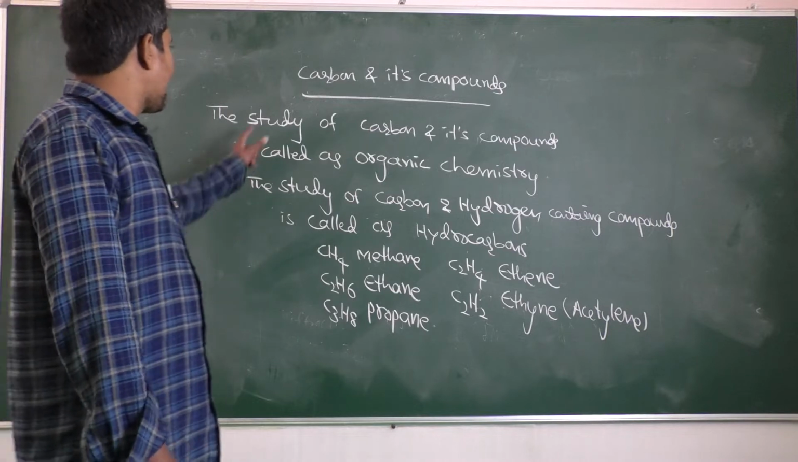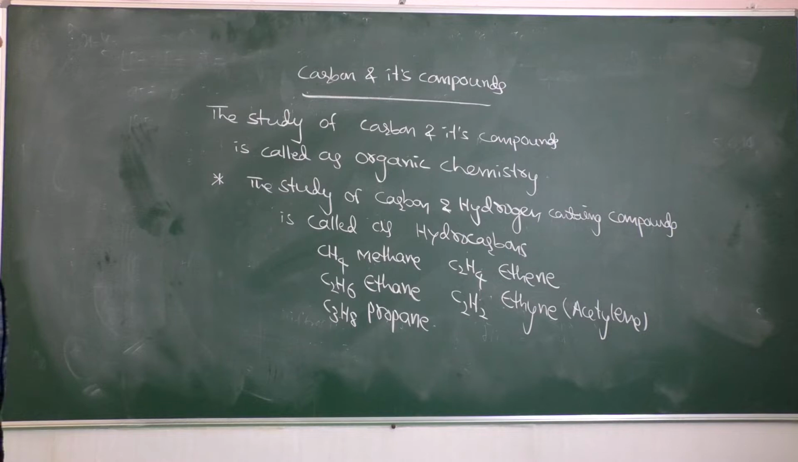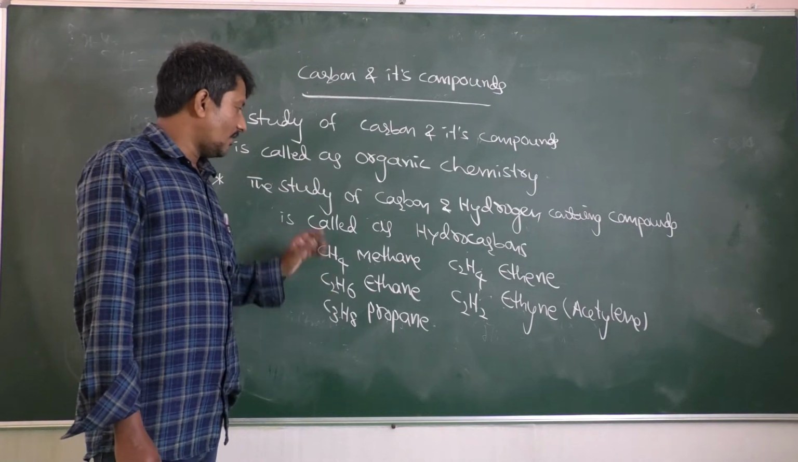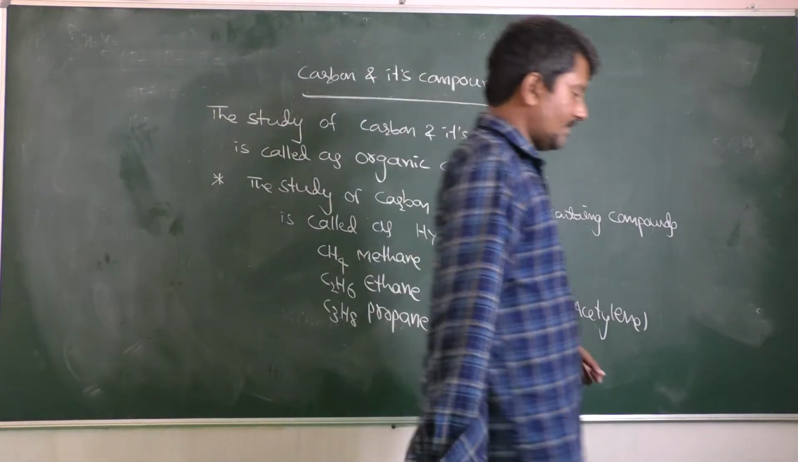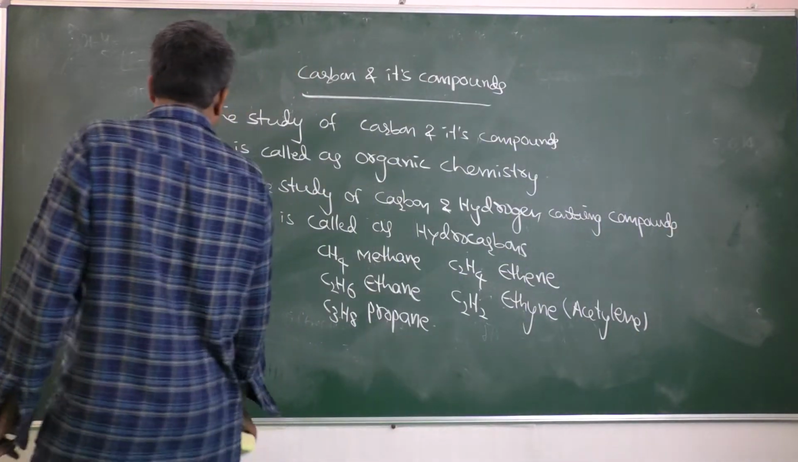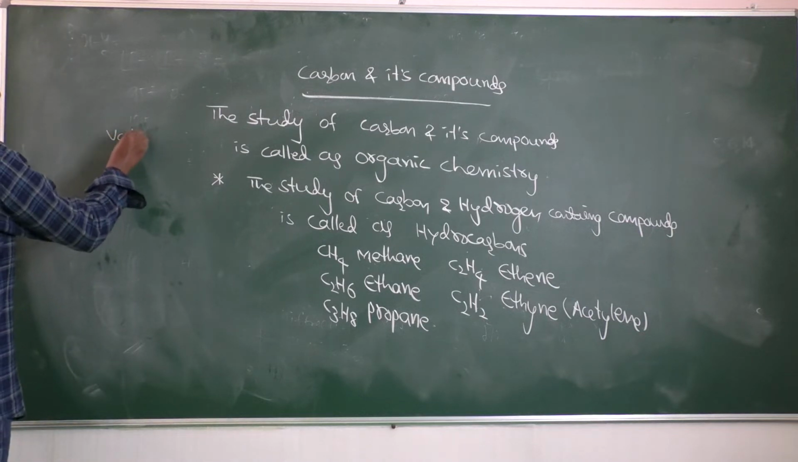The study of carbon compounds is called organic chemistry. The study of carbon and hydrogen containing compounds is called hydrocarbons. Examples: methane, ethane, propane, ethene, then ethyne. In these, carbon and hydrogens are there. So what is the valency of carbon? Generally in carbon compounds, we have to know the valency.